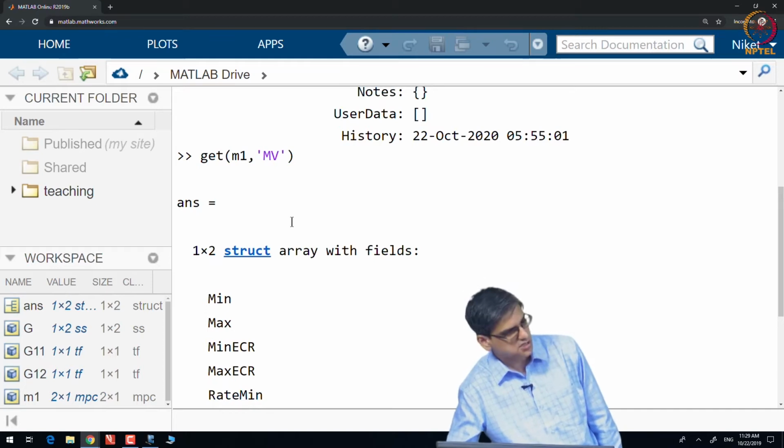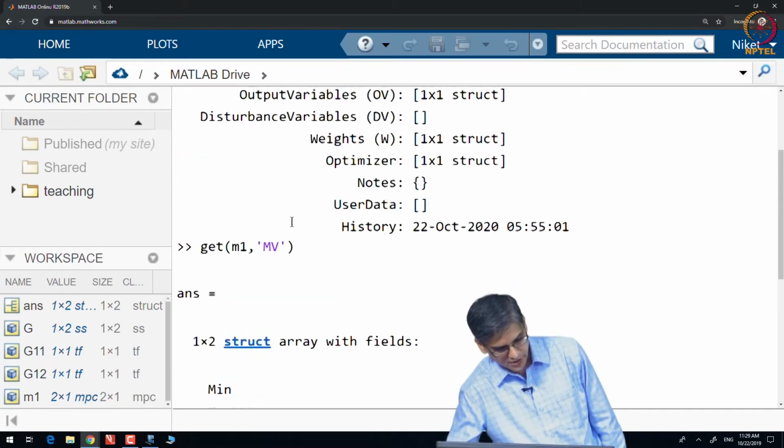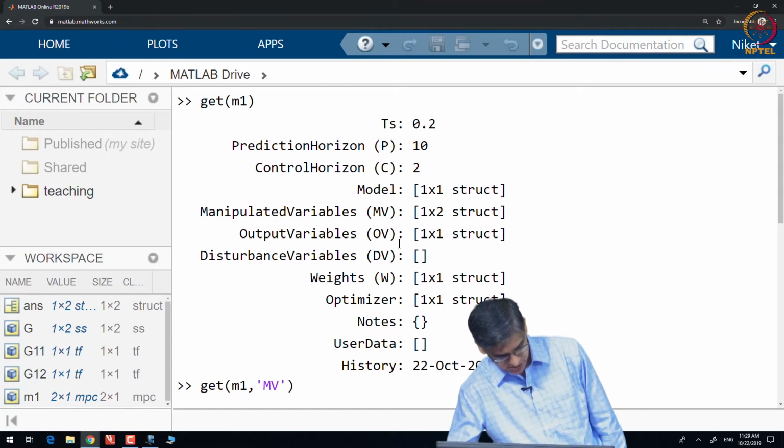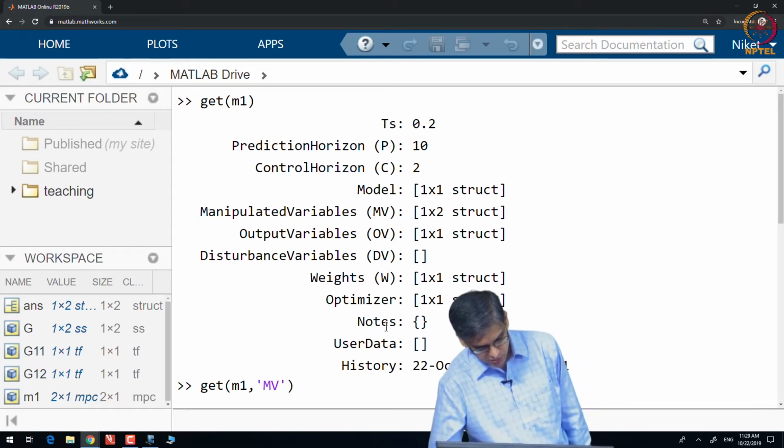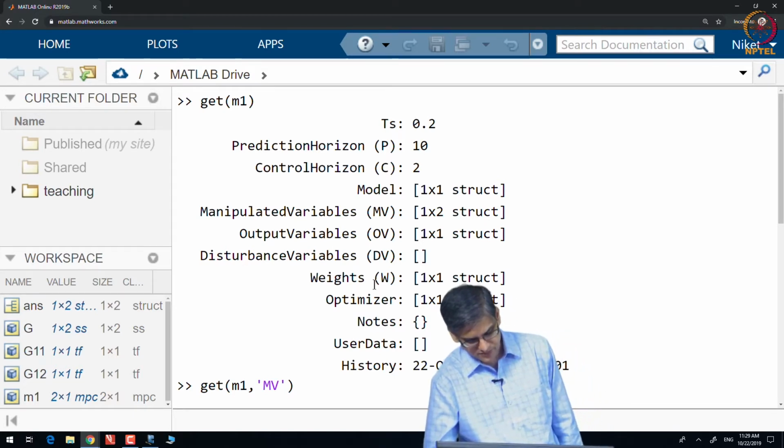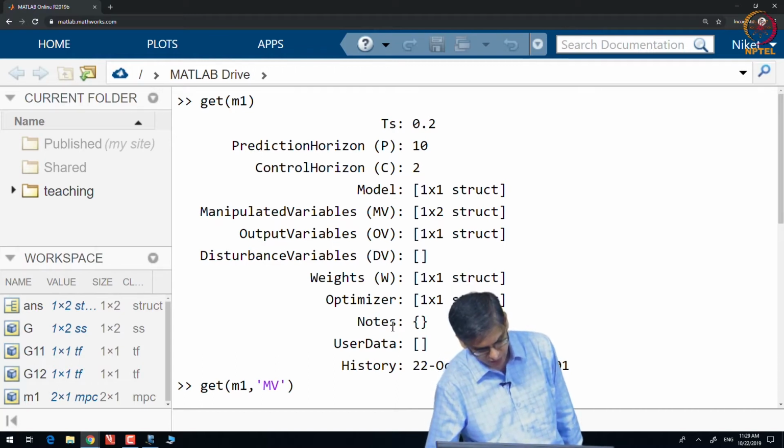So, MV is a structure, okay, just as M1 was a structure, okay, and M1 had these fields TS, P, C, model, MV, OV, DV, W, optimizer, notes, user data. Notes is for us to give any notes if we want, okay.